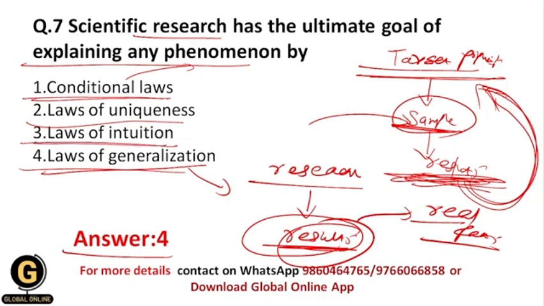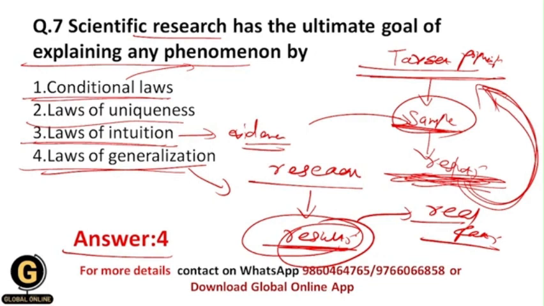Then laws of intuition means that we apply our intuitions to the result section of our research study. Here we don't rely on the evidence, we rely on our thinking power, on our thinking intuitions. So these are the laws of intuition.